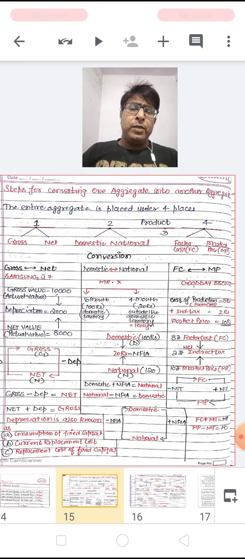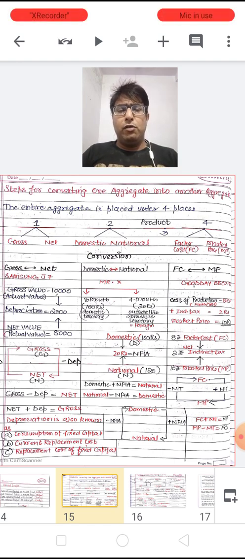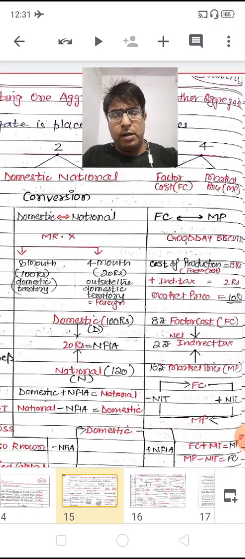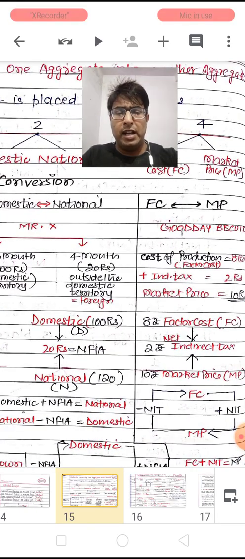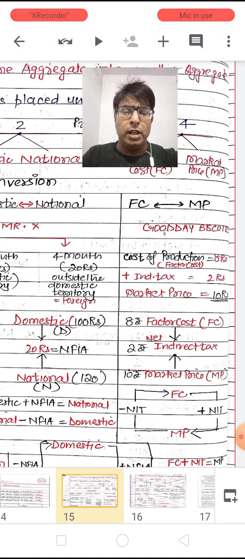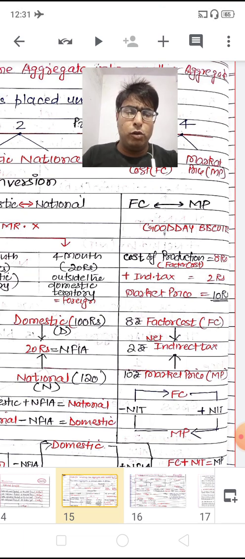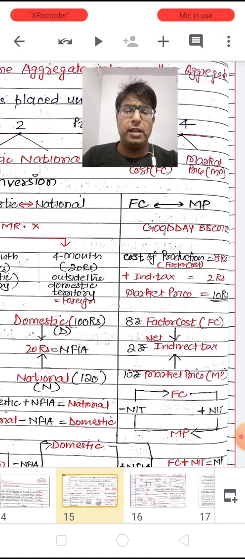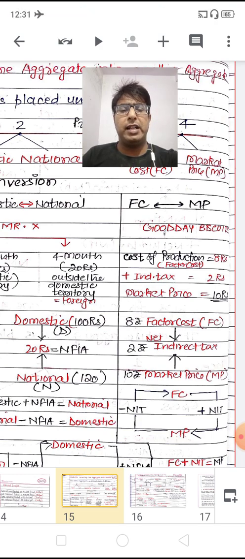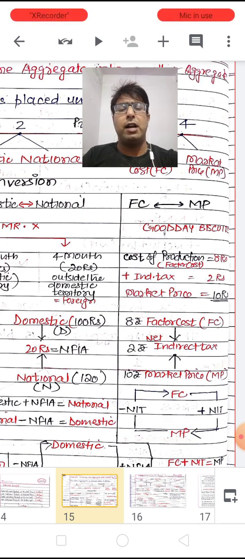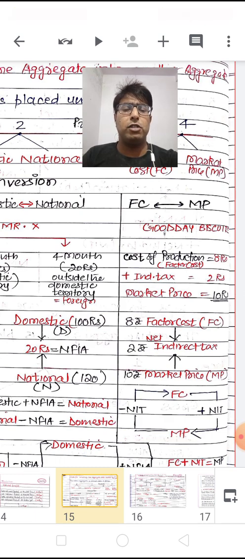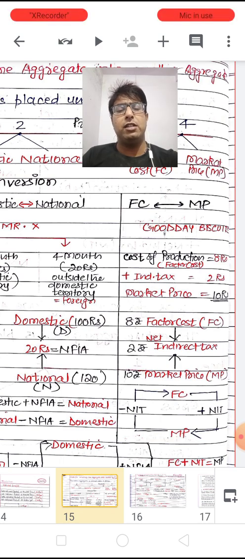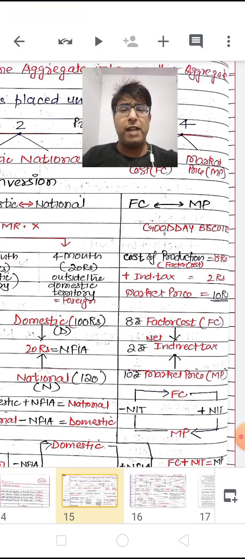So with this slide you are watching, dear children, if you want to reach from factor cost to market price, I mean from 8 to 10 rupees, then I have to add 2 rupees, which is the value of indirect tax. And when I want to reach from market price to factor cost, then I have to subtract 2 rupees from the market price, so that I can reach the factor cost.